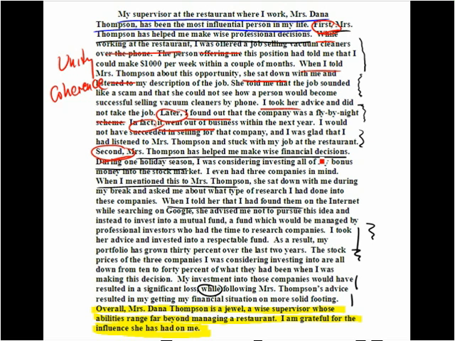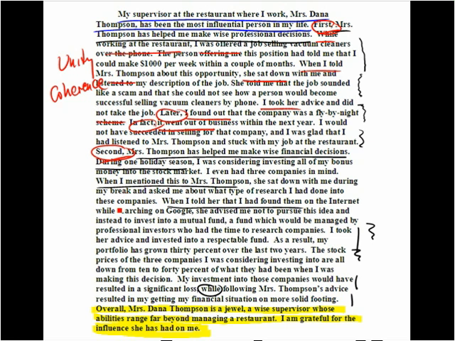So we see expressions to indicate time, like while working at the restaurant, or when I told Mrs. Thompson, or later. We see expressions like in fact, which show that the writer is going to give more evidence of what she has already stated. In the next section, after the word second, we have the same principle.